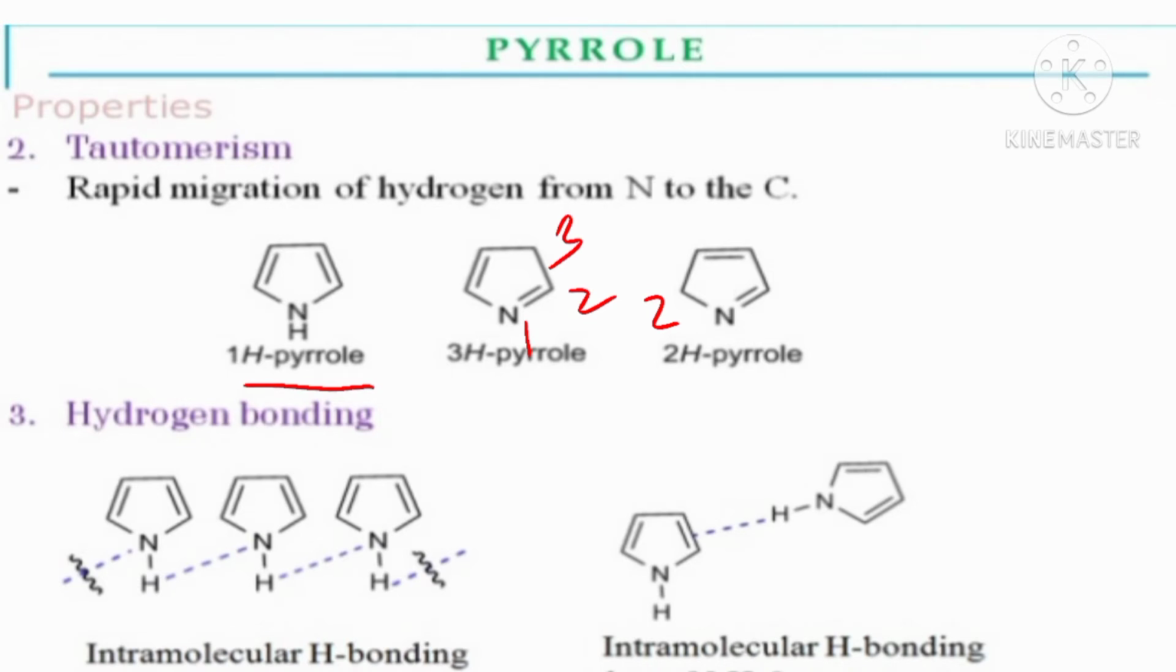Next, the hydrogen bonding. Here the intermolecular hydrogen bonding between 2 pyrrole rings, nitrogen and here hydrogen. And here the intramolecular hydrogen bonding between NH and this pi bond.